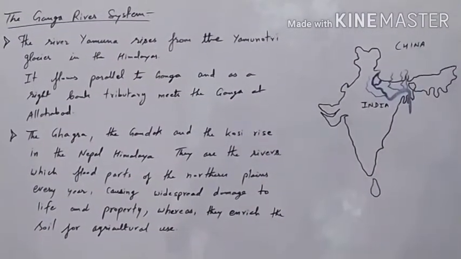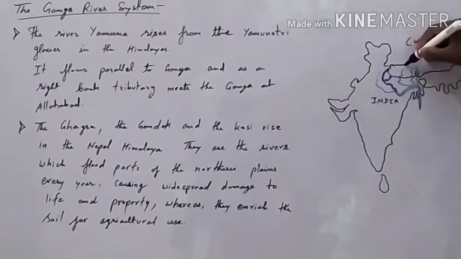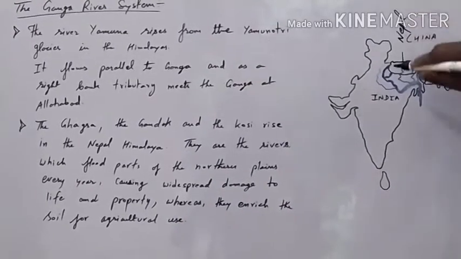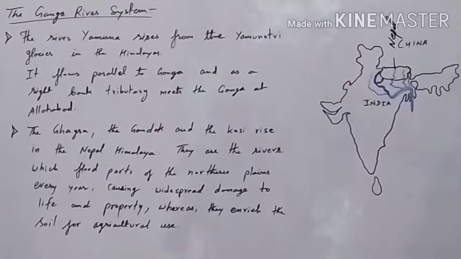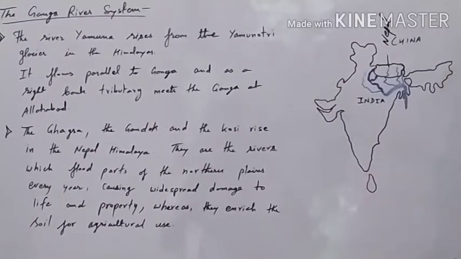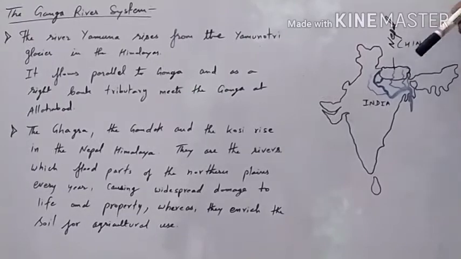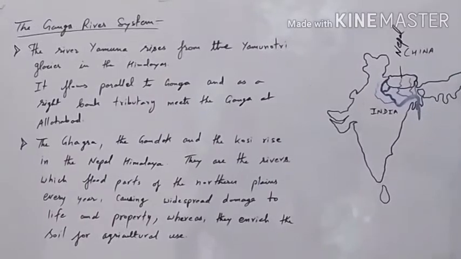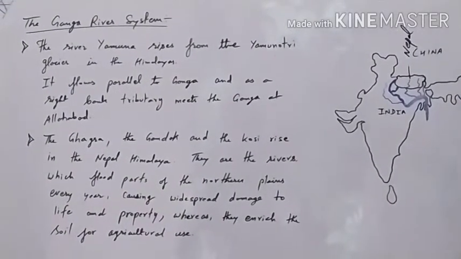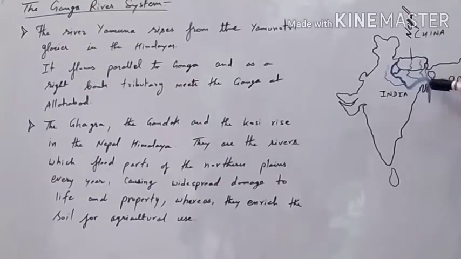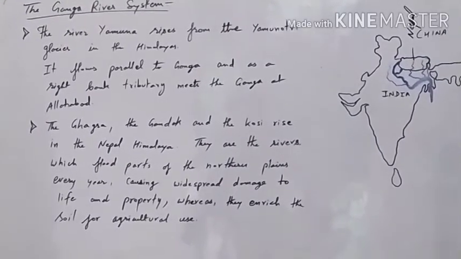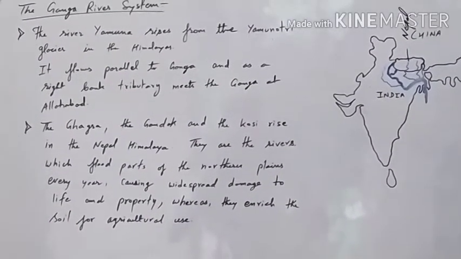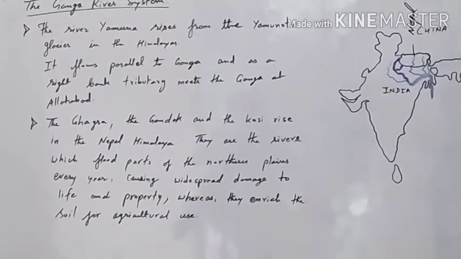You can see this, I will mark on the board itself. This is a place called Nepal. So this is Nepal. From the Nepal Himalayas, the other tributaries originate, like the river Gagra, Gandak, and Kosi. They originate in the Nepal Himalayas and they flow towards India. They enter India and then they join the river Ganga. But in this process, while coming down and joining river Ganga, they cause lots of floods in the northern plain, and they cause damage to the life and property of the people.